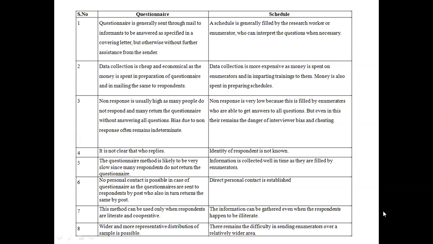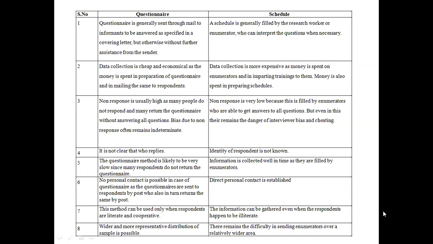In case of schedule, non-response is very low. So there is no question of non-response because this is filled by the enumerator or the research worker, who are able to get answers to all questions. Yeah, if a respondent expresses inability to answer the question, then the research worker or enumerator will help them in understanding the question, interpret the question, convince the respondents, and get the answer from them.